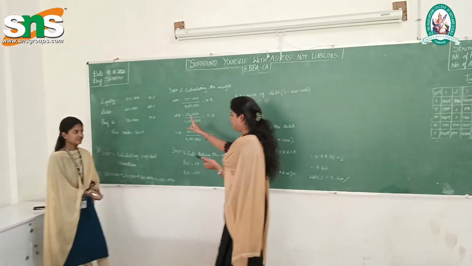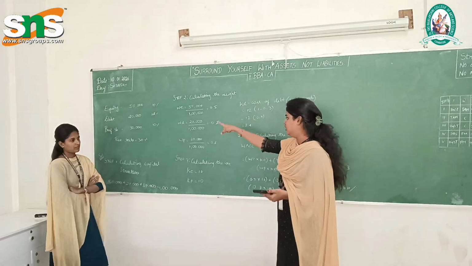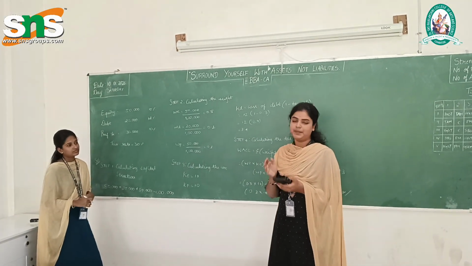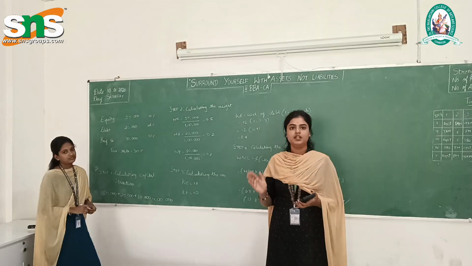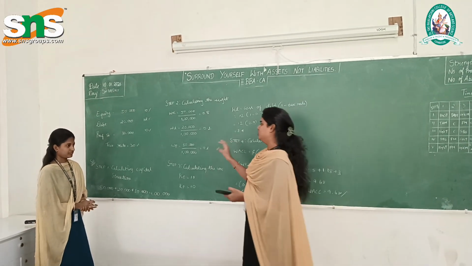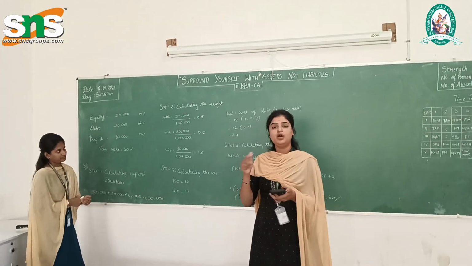Debt capital is rupees 20,000 at a fixed interest rate of 12%. It is tax deductible and must be paid on time. Debt capital is also known as the cheapest source of finance.